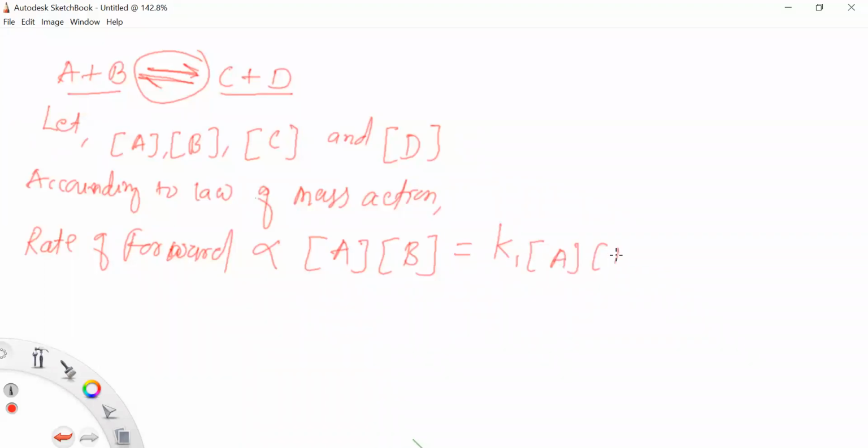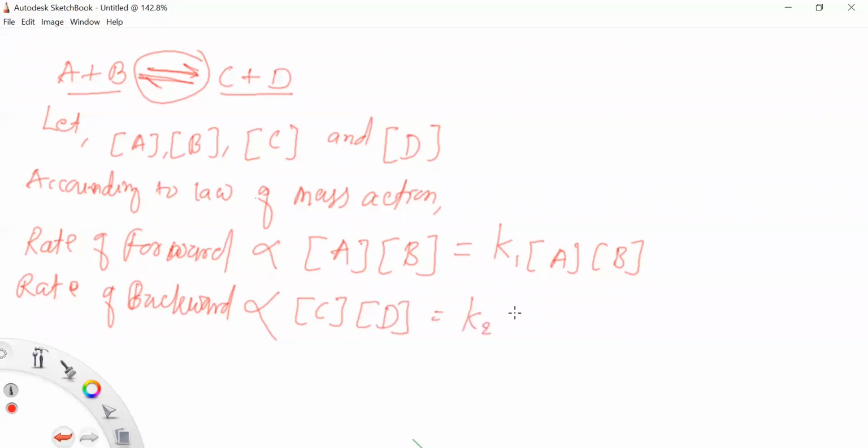And the rate of backward reaction is directly proportional to the concentration of C times the concentration of D, so rate of backward reaction equals K2 times concentration of C times concentration of D. This is the law of mass action, where K1 and K2 are the rate constants for the forward and backward reactions.